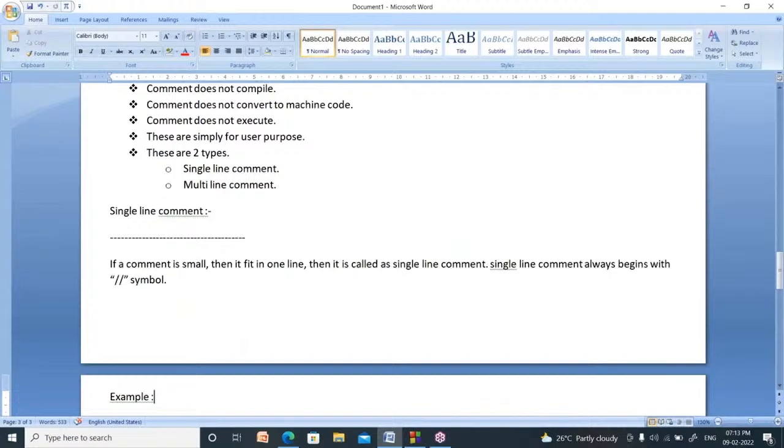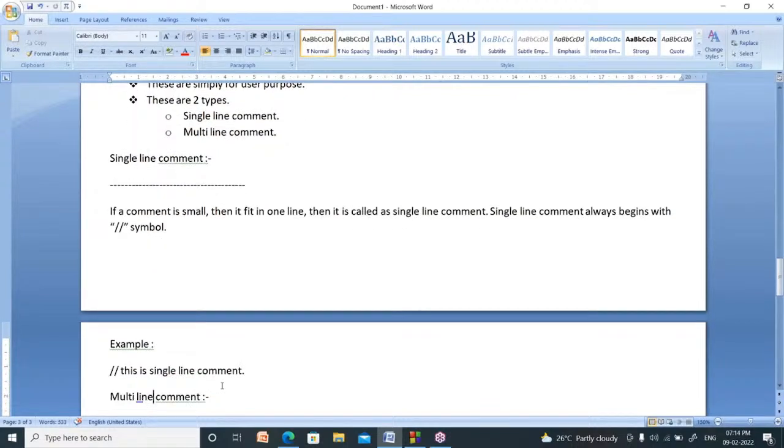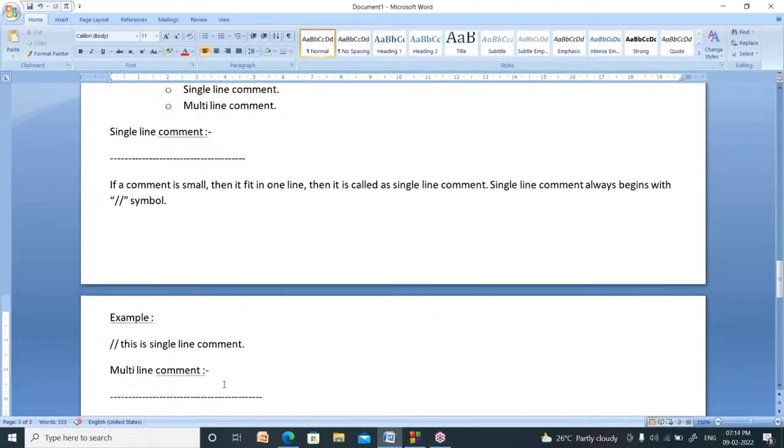It always begins with double slash symbol. This can be written like this. Next one is multi-line comment.